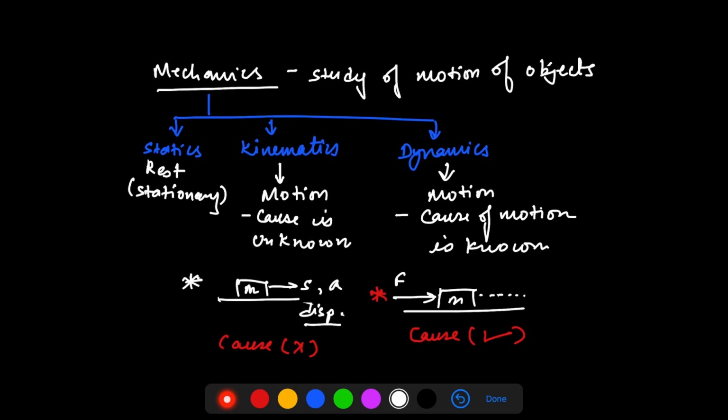So I'll repeat the process again. There is a branch of physics which we call mechanics, which deals with the study of motion of objects. Now it can be further categorized into three parts. One is statics, the other one is kinematics, and the last one is dynamics. Statics is the study of body which is stationary. Kinematics is the study of motion without knowing cause, and dynamics is the study of motion with cause.